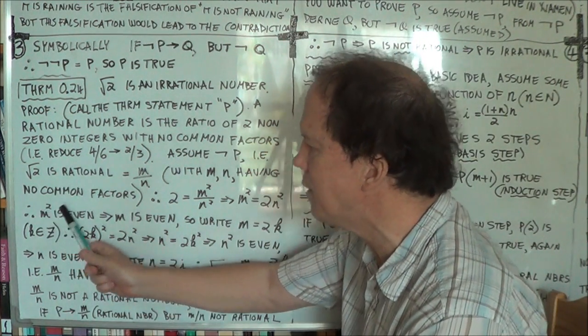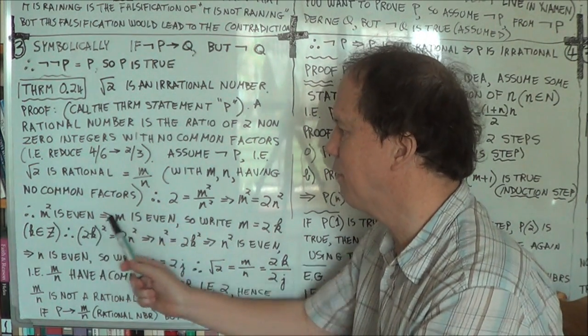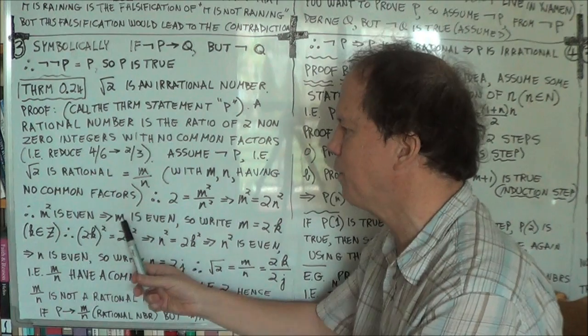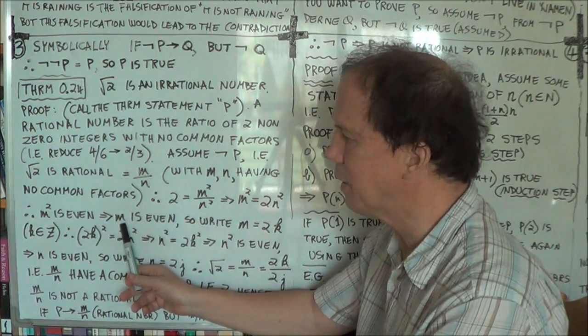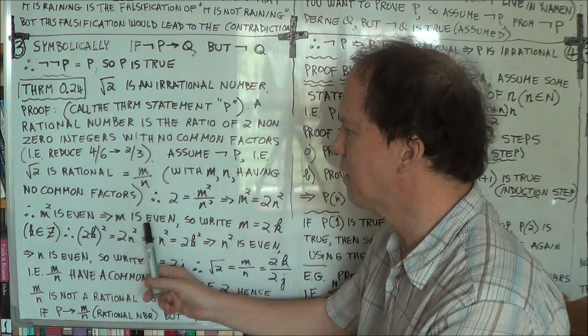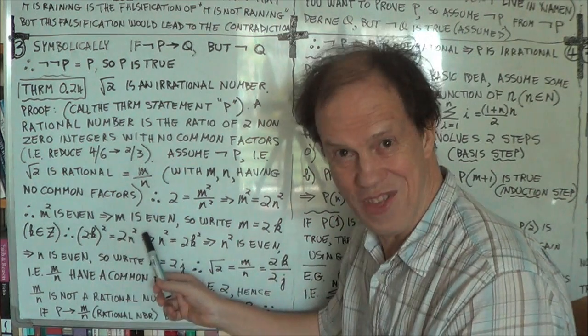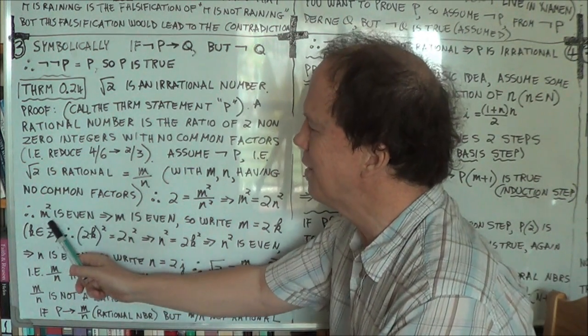Now if m squared is even, m is even. You could prove that if you like. It seems fairly obvious. If m is odd, we're talking about integers, if m is odd, m squared is odd. But m squared is even, so m is even. In fact, there alone is a little proof by contradiction. So if m squared is even, m is even.